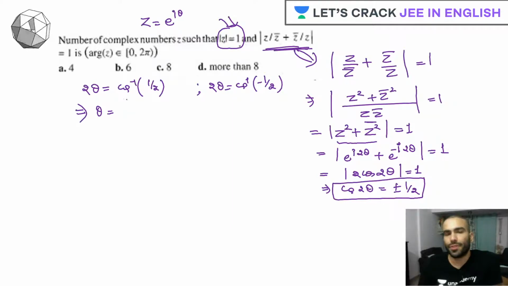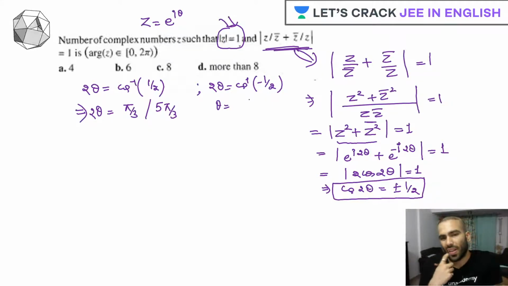So what are those two values? So one will be cos inverse half, so your pi by 3, and another one will be what? Fourth quadrant, absolutely right. 300, absolutely right. So 5 pi by 3. Let's check for this. Now guys, I would request all of you to just look one thing. You have to just be very conscious. So this is still 300, right?